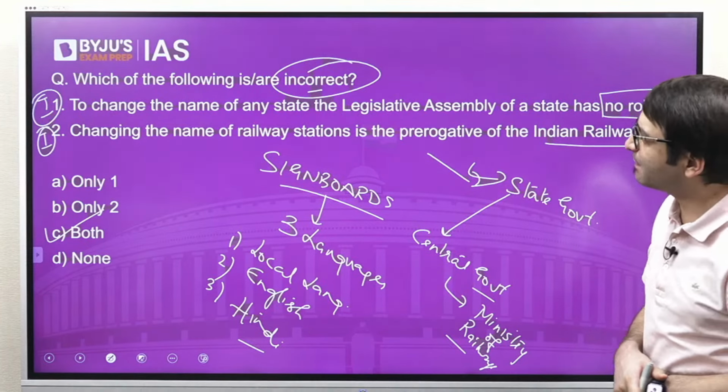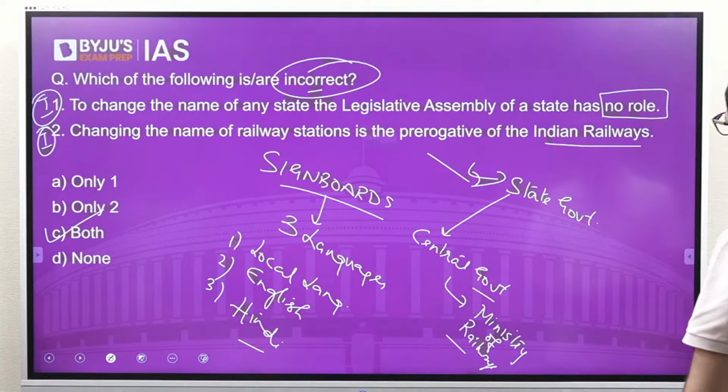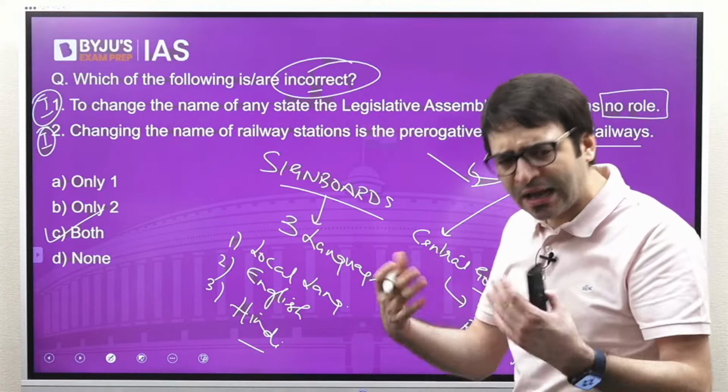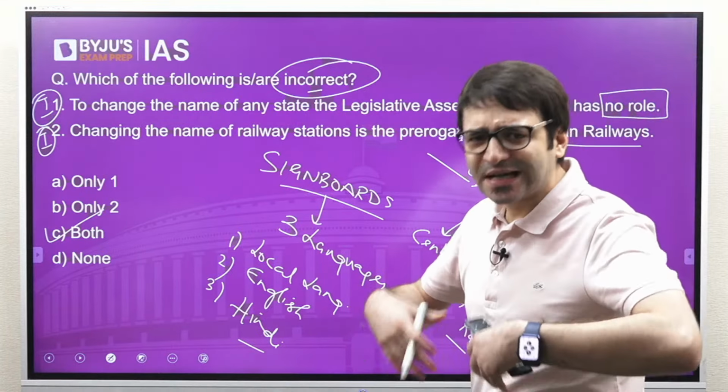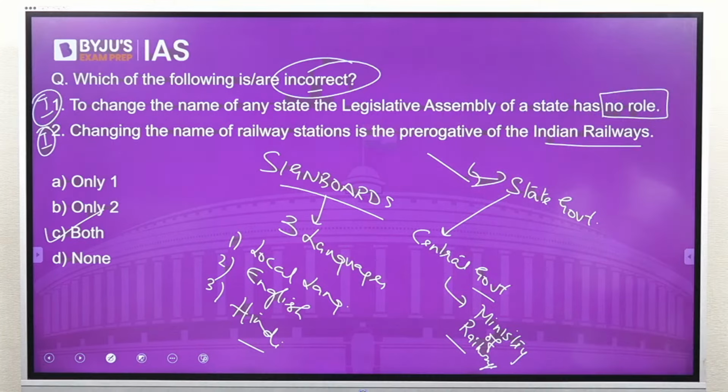So which of the following statements is or are incorrect? To change the name of any state, the Legislative Assembly of a state has no role. No, they have a role, although it's not a concurrent role, it's a consultative role. Changing the name of railway station is the prerogative of the Indian Railways. Wrong. Both these statements are incorrect. C is the right answer.